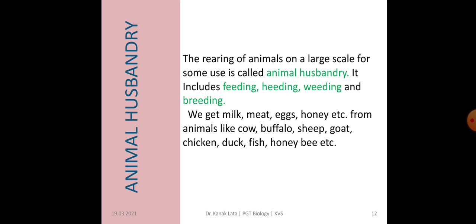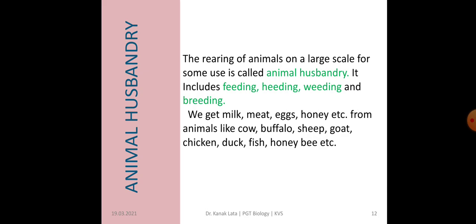Feeding means we will give proper food to the cattle. Heeding means we will give proper shelter. Weeding means whenever some animals are uneconomical in a herd, then we will remove them from the group. And breeding means proper care of reproduction is taking place.